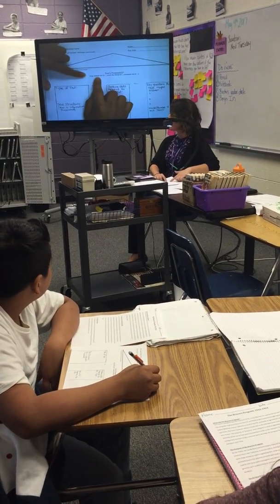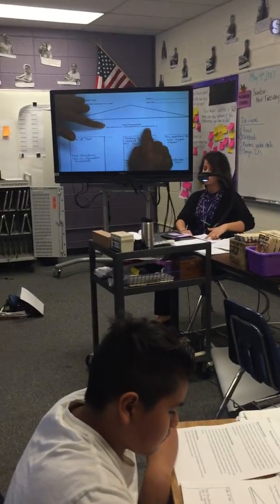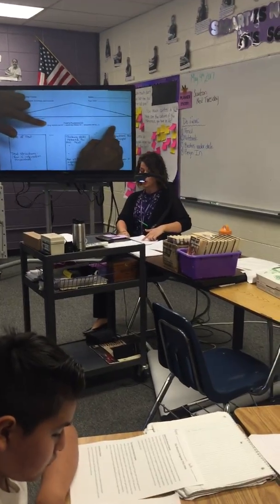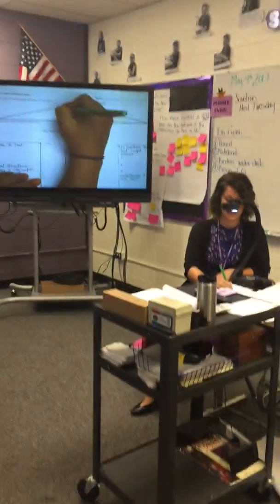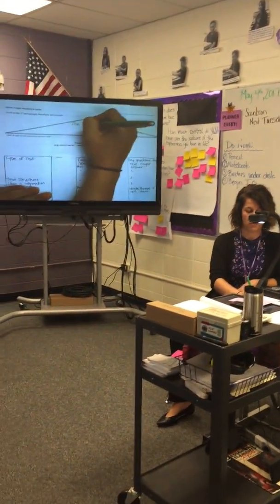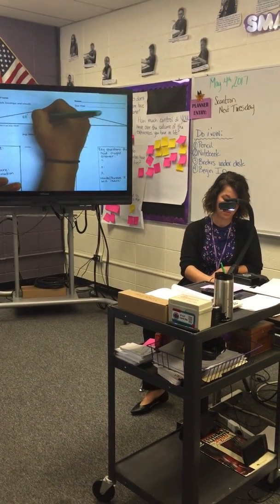So if you know that it could be to inform you of something, to teach you the theme of something, to persuade you to do something, using those sentence frames, what do you think the purpose of this text is? So, in this top box, I would say, the purpose of this text is, and then whatever it is.